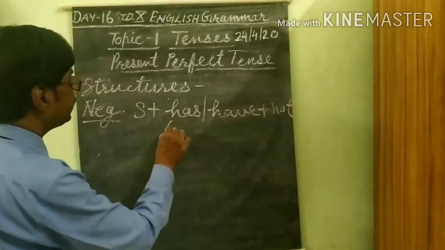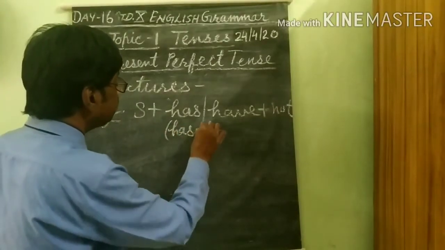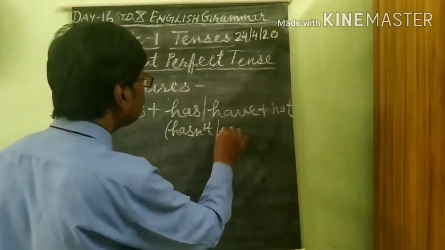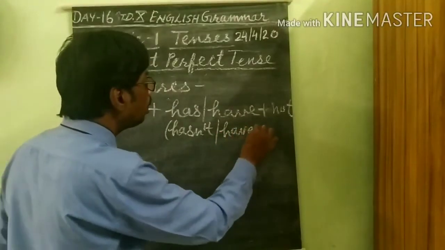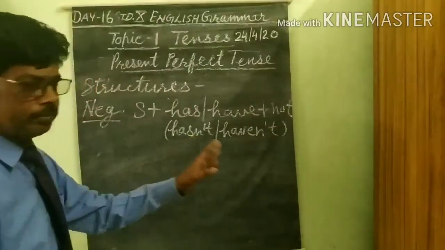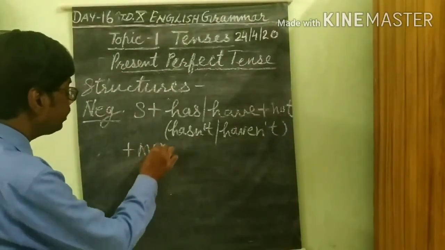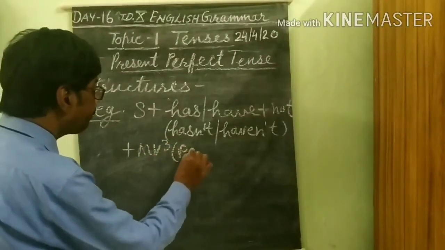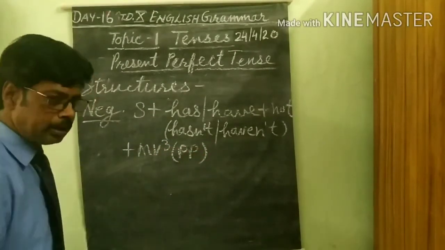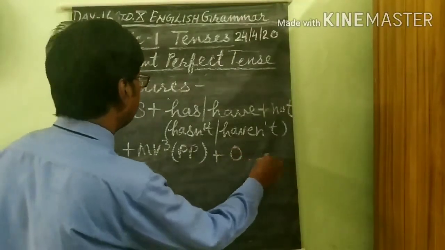We can write has not, hasn't, or have not, haven't, the short forms, plus MV3 or PP, past participle, and object and so on.